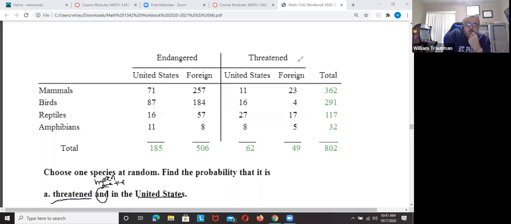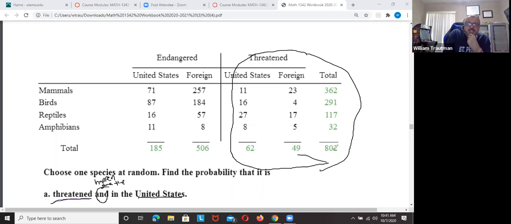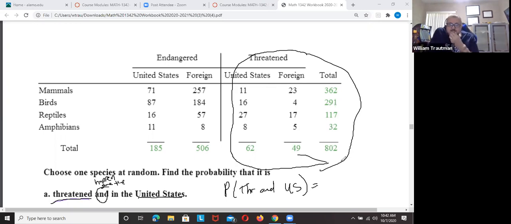So threatened is over here. Do you see? This side is threatened. Threatened in the United States. So how many are threatened in the United States? And by the way, we would write it like this: the probability of threatened and in the United States. So can somebody tell me how many are threatened and in the United States? Anybody? Type it in.